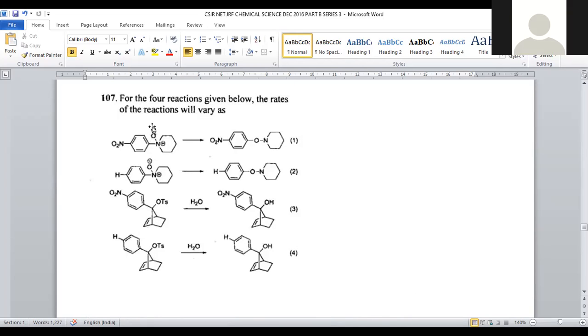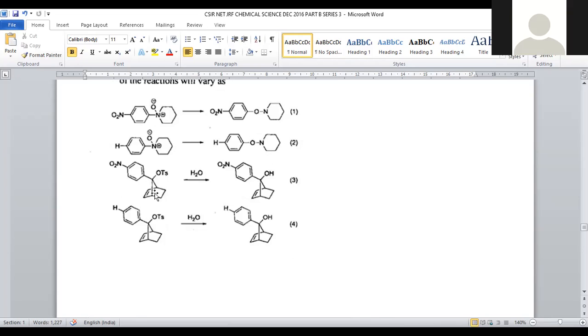Now it transformed into, the enoxide is there, it will be inserted in between so that this oxygen, a kind of ether system, is generated. It's very clear that the O minus charge will be inserted, so that it is a kind of nucleophilic substitution. And in the second case also the same reaction, but only is substitution. NO2 is there in the first, NO2 is not there in the second, right?